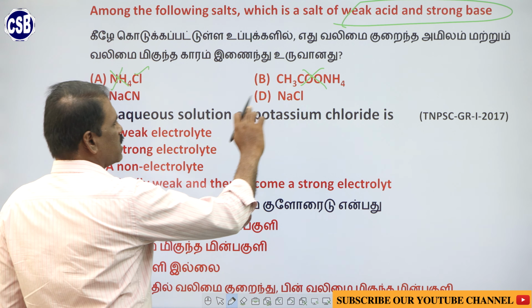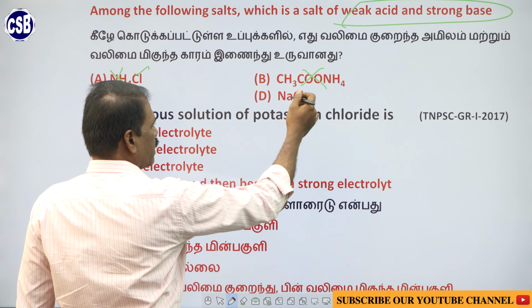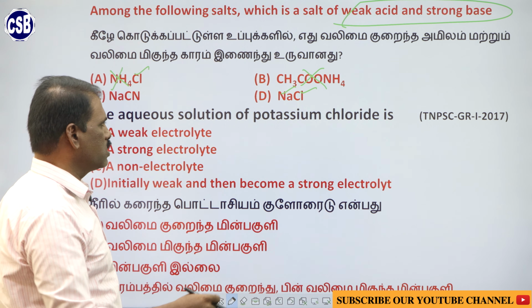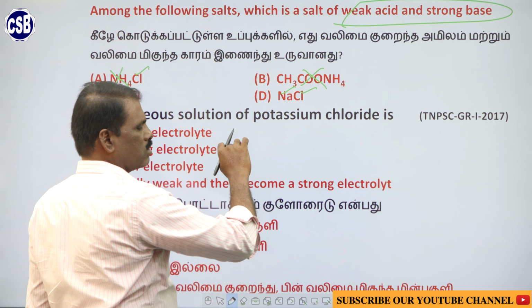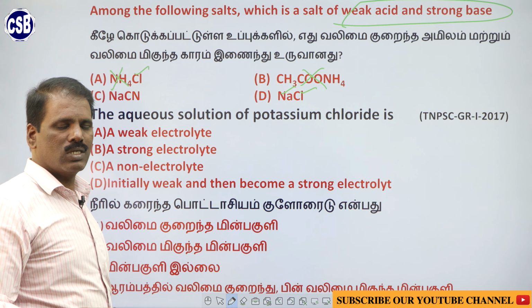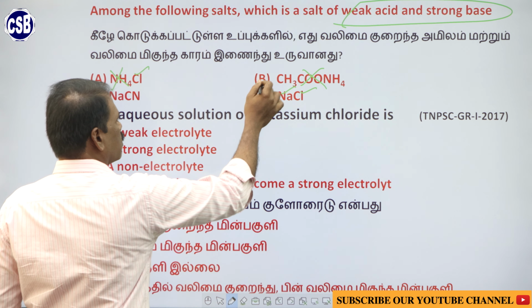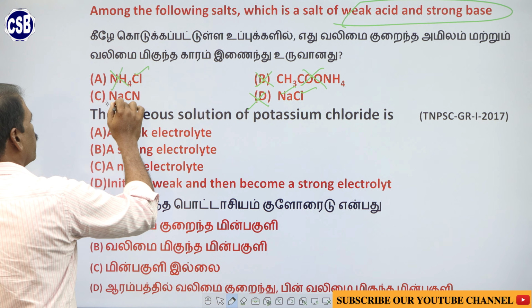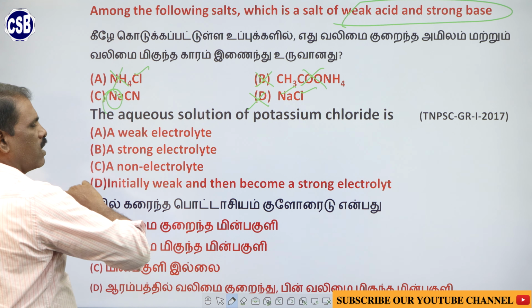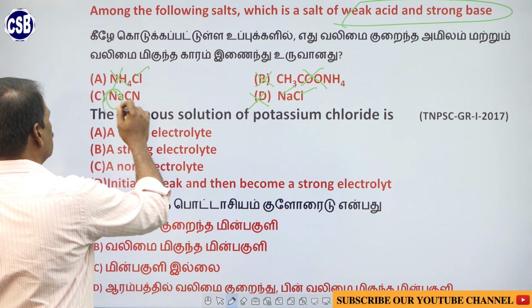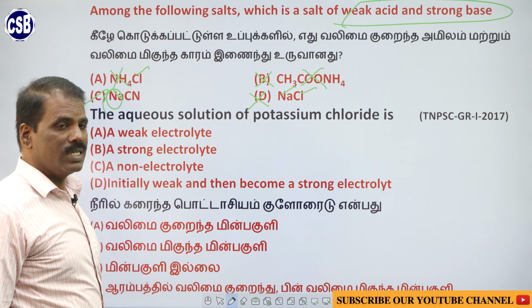If we take NaCl, both Na as well as Cl are derived from a strong base and a strong acid, NaOH and HCl. NaOH is a strong base, HCl is a strong acid. So it is not the answer. But here sodium is derived from a strong base and cyanide is derived from a weak acid. So this is the answer. So C is the answer.